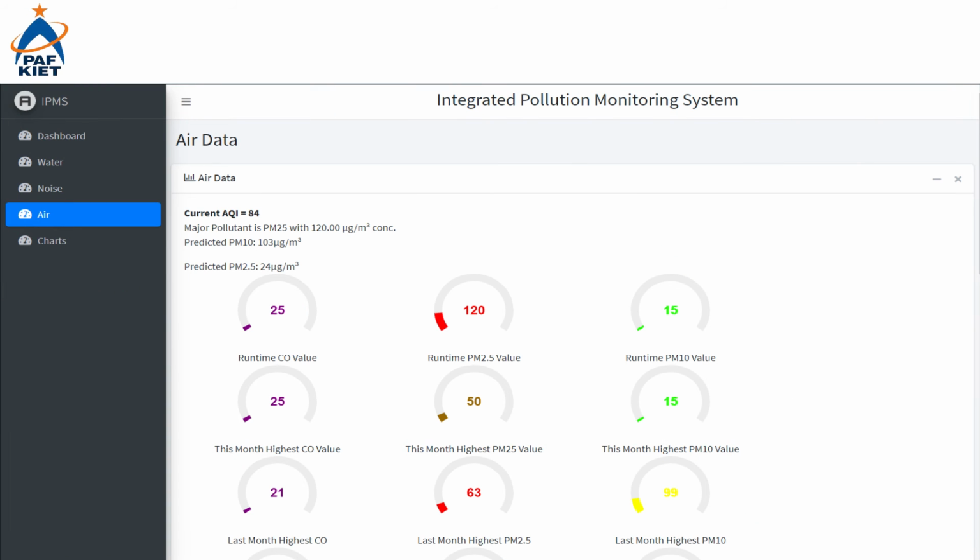This page has the data for air pollution, which has the same analytical values as water, and a table for the log of data as well. The current AQI calculated from the air pollutants along with the major pollutant value can be seen here. The system is also capable of predicting pollutant values. The predicted PM2.5 and PM10 values for tomorrow are also shown here.